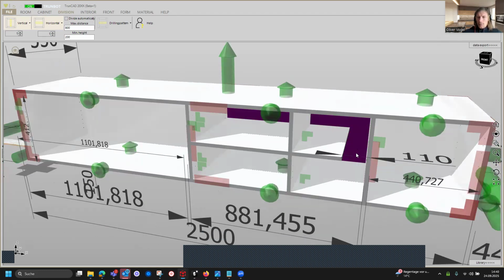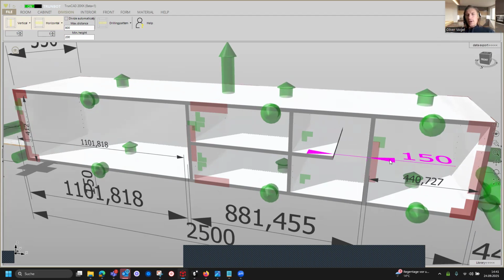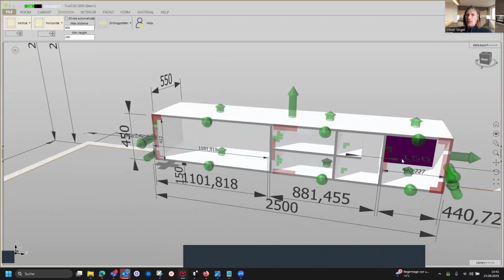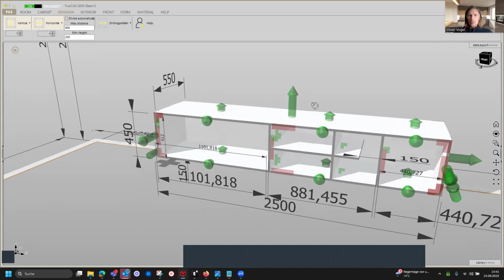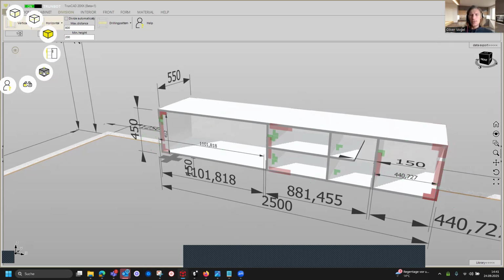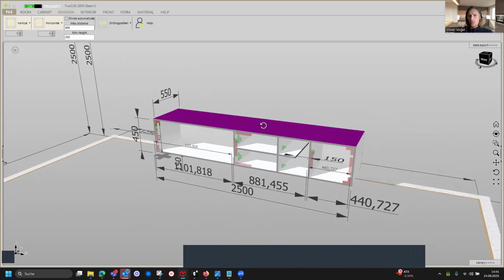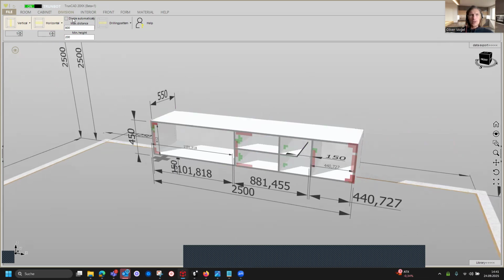Here you see if we change it, we also get a dimension. We click on the dimension and type in 150 and confirm it with enter. And that's the way we want to have it. And now we don't need the green arrows anymore. We click on the eye again and on the gray cube to deactivate the green arrows. And then we are done with the middle part.